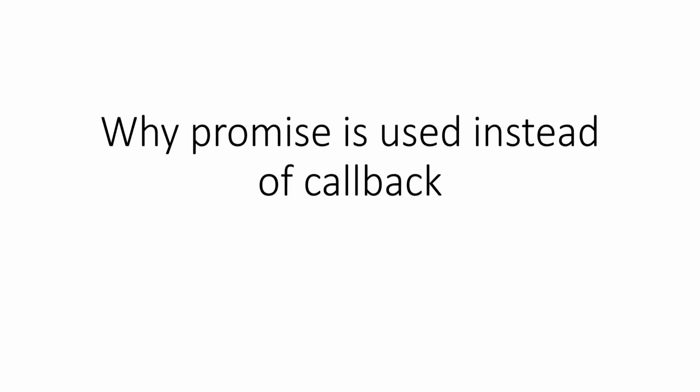So why use a promise instead of a callback? The main difference between a callback and a promise is the hierarchical order. Inside one callback I am calling another REST API, which is another callback, and after the second REST API returns I use its data and process it to write in a file. On each callback I need to maintain the error messages: if something fails on the first REST API then don't perform, if something fails on the second REST API then don't perform, if the file is not found in the third callback. So there are multiple hierarchies and the code doesn't look good, it becomes very messy. In order to avoid all this we can use promises.